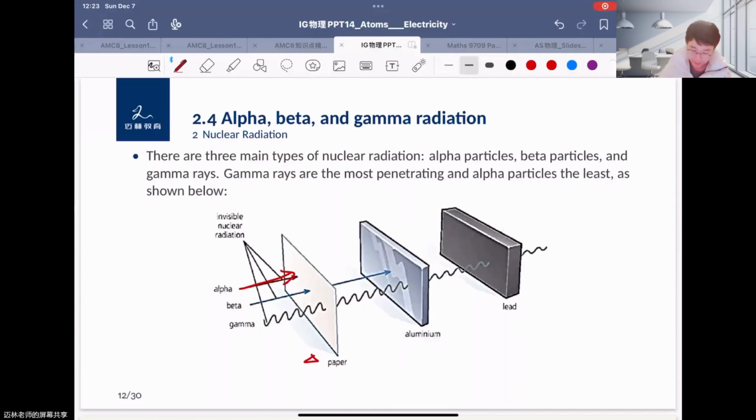And beta particles can pass through or penetrate the paper, because they're middle size, but they cannot pass through the aluminum. Okay, I find this. You can find the gamma particles are very strong and very small, right?